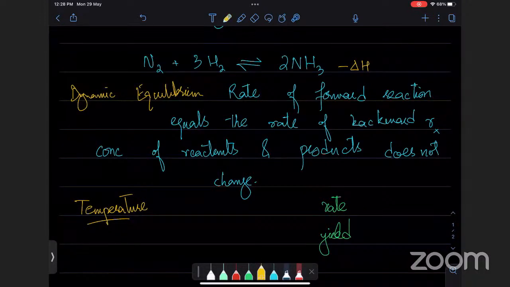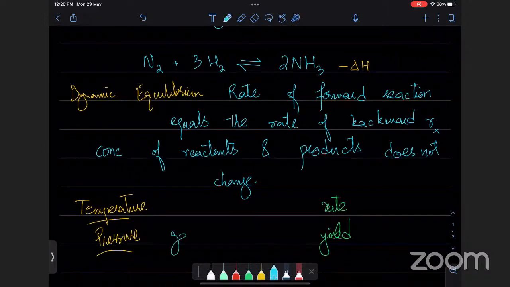Okay. Second factor is pressure. Pressure किस पे depend करता है? Pressure depends on gaseous moles. Remember this. Gaseous moles. यहाँ पे देखो मेरे पास ये भी गैस है. This is a gas. This is a gas.